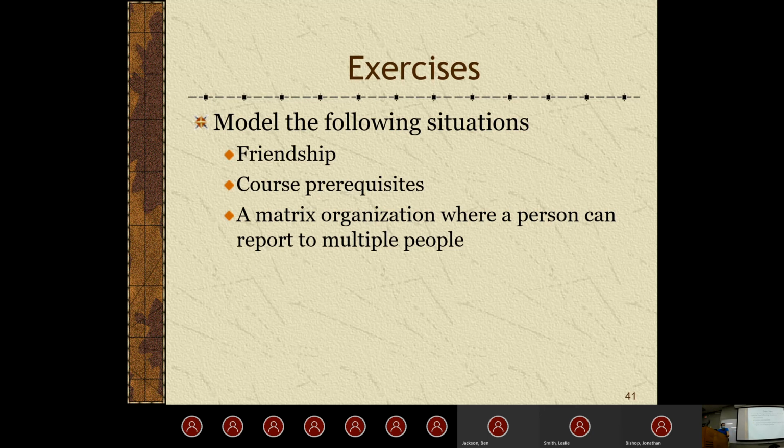What about course prerequisites? How would you want to model that? Yeah, that's certainly a great approach, is to have the course and then have different prerequisites associated with each course.